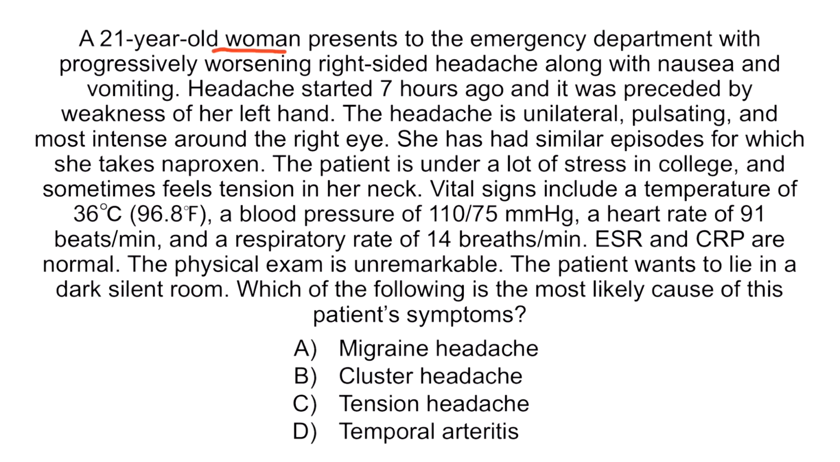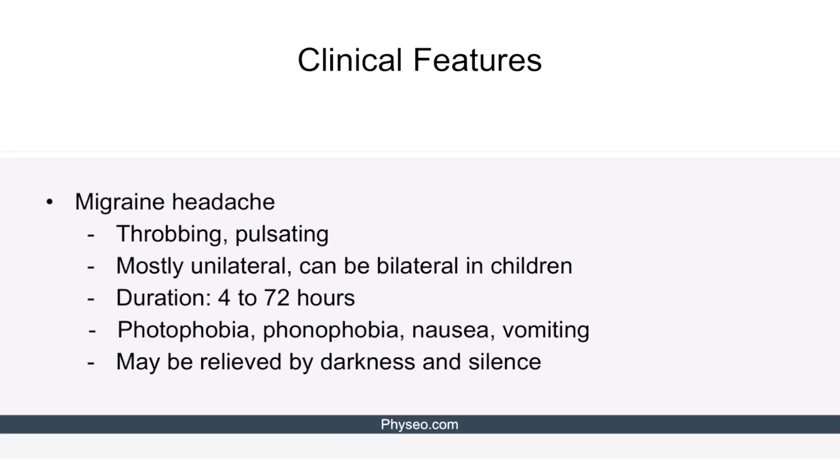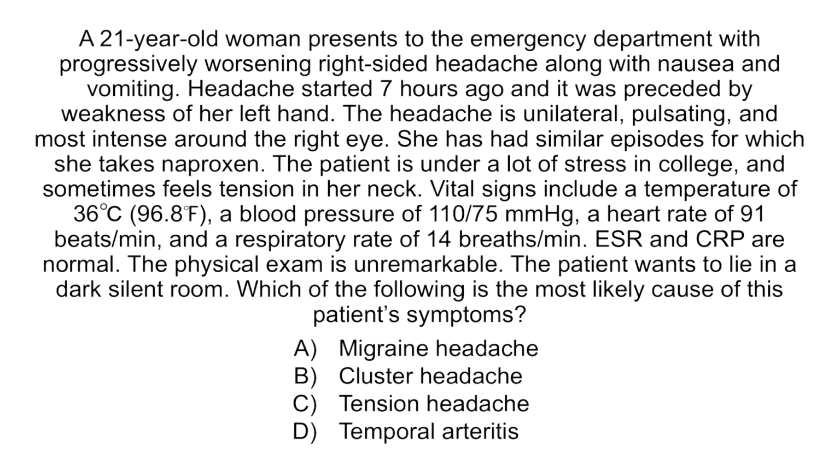The female presents with unilateral pulsating headache along with nausea and vomiting. The headache was preceded by weakness of her left hand consistent with aura. The patient wants to lie in a dark, silent room, which suggests photophobia and phonophobia. Considering that her vital signs and inflammatory markers are normal, all of these findings are consistent with the diagnosis of a migraine headache. Therefore, the correct answer is option A. Here is a slide reminding us of the clinical features of the migraine headache. Let's discuss why other options are incorrect.